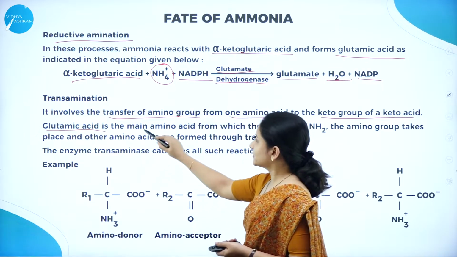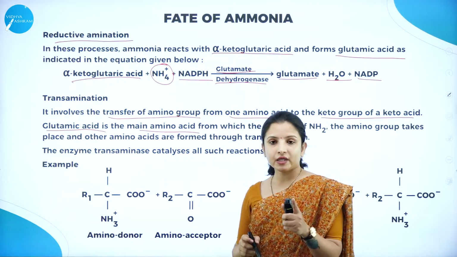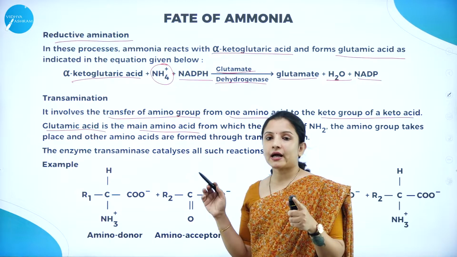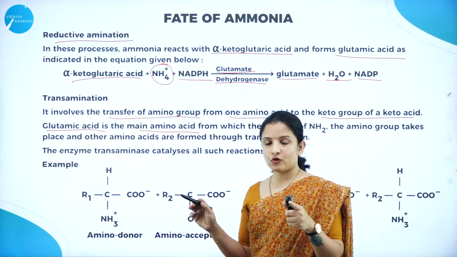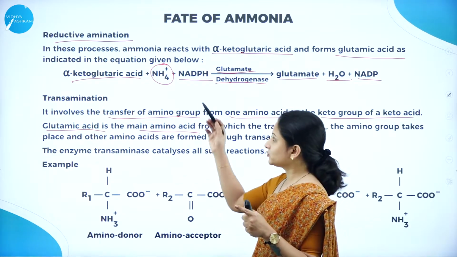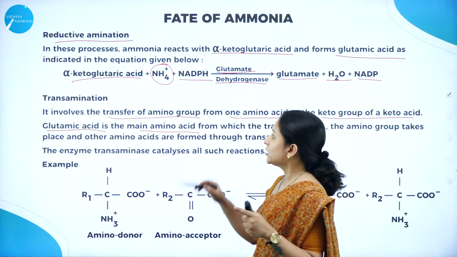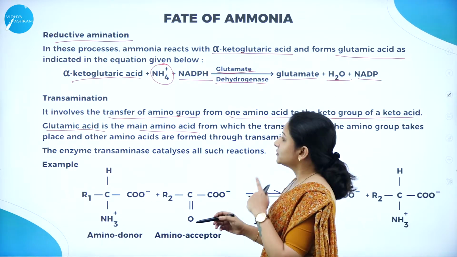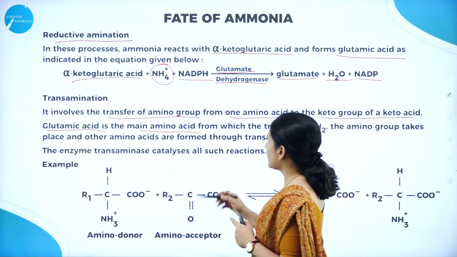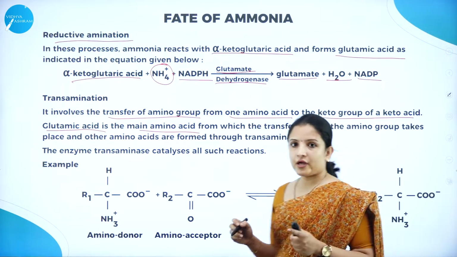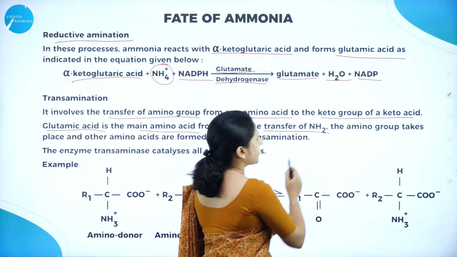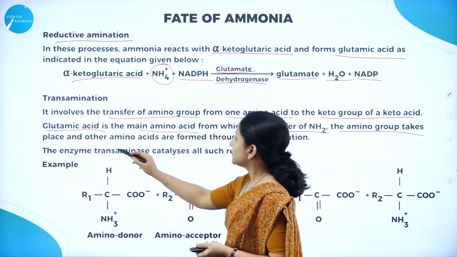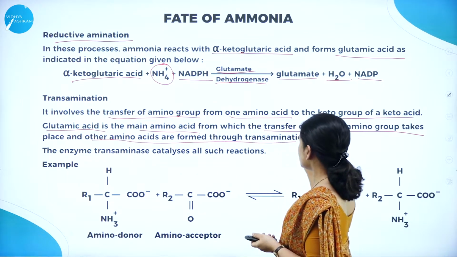Glutamic acid is the main amino acid. From where did we get the glutamic acid? The ammonium ions that are absorbed by the plants are actually toxic to the plants. Therefore, the ammonium ion combines with alpha ketoglutaric acid to form glutamate, or to form glutamic acid. So now this glutamic acid is one of the main amino acids from which the transfer of NH2, that is the amino group, takes place, and the other amino acids are formed through transamination.